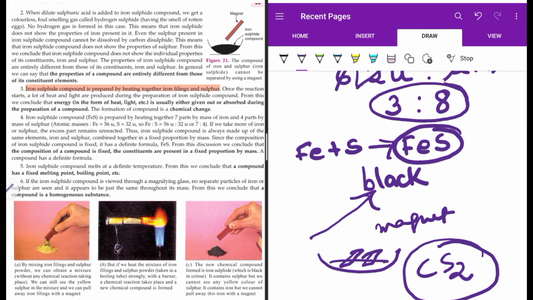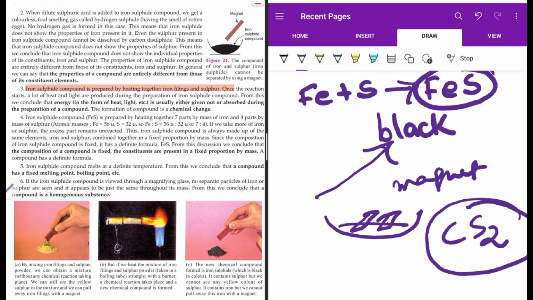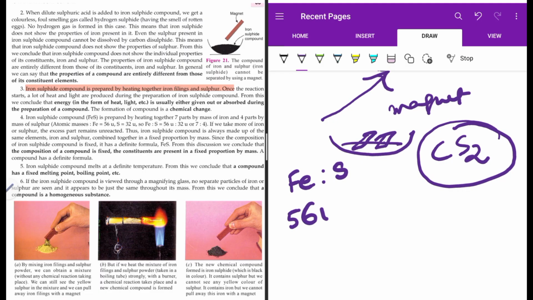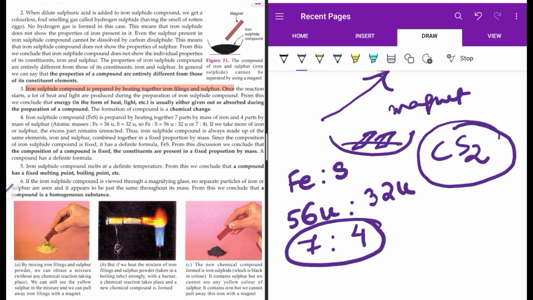Once the reaction is complete, it does not contain the properties of iron and sulfur separately, but a chemical combination of Fe and S, where Fe to S has a 56u to 32u ratio by mass of atoms, which is 7:4, a simple whole number ratio.